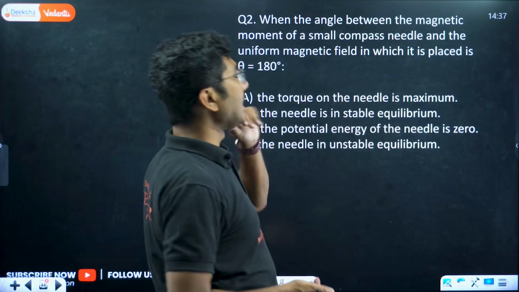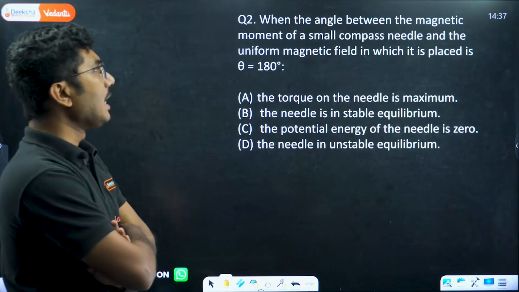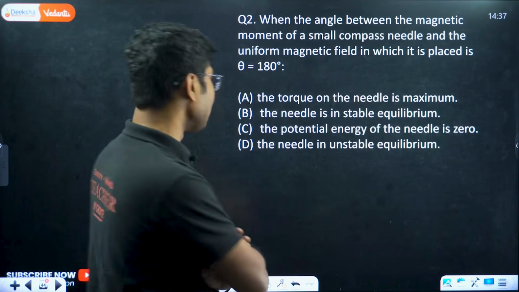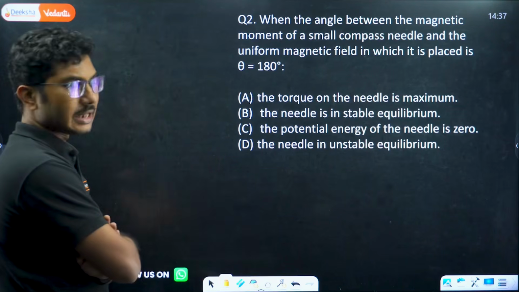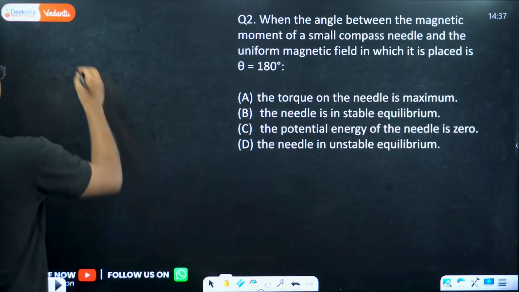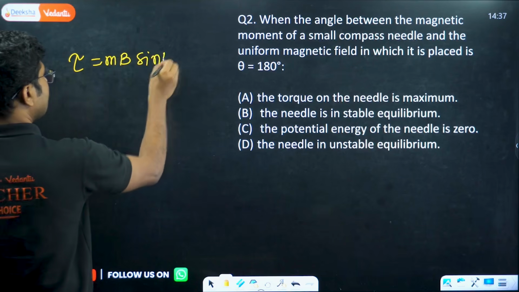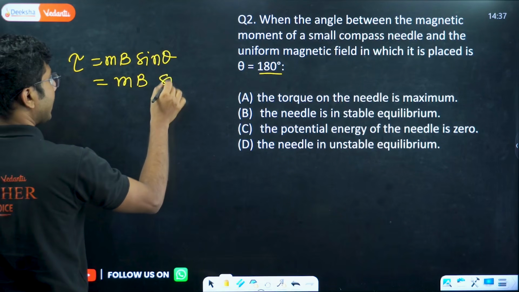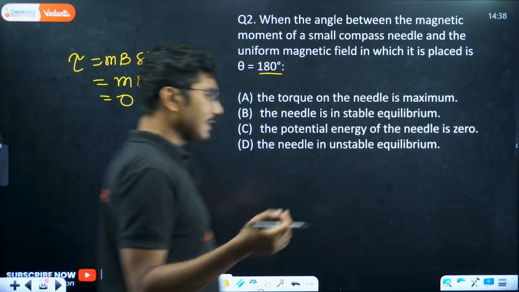Now, when the angle between the magnetic moment of a small compass needle and the uniform magnetic field in which it is placed is 180 degrees, the torque on the needle is maximum, the needle is in stable equilibrium, the potential energy of the needle is 0, or the needle is in unstable equilibrium. So there are mainly 2 things they are talking about, torque and potential energy. Let's see what the torque is. Torque is mB sin theta. Here theta is 180 degrees, so torque is mB sin 180. Now sin 180 is 0, so torque is 0. So the needle is in equilibrium.